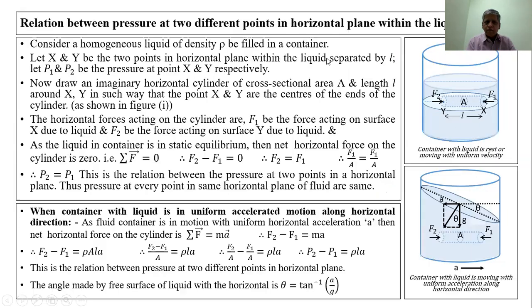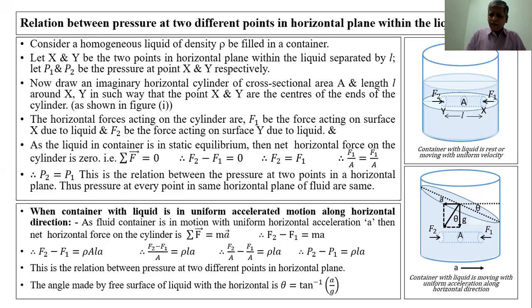Another article is the relation between the pressure at two different points in a horizontal plane within the liquid. If the two points are at the same level, at that time the pressure at the two points is the same according to the expression P is equal to H rho g.